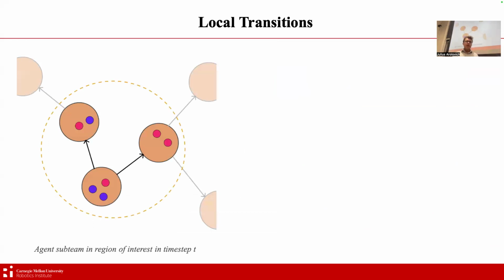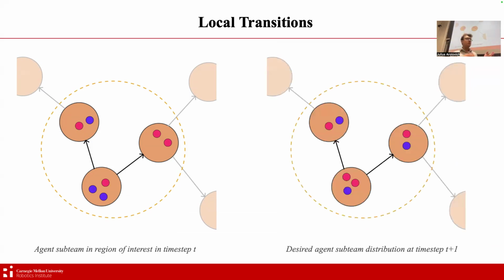Now, let's talk about this graphically and intuitively before we go into how this works on the back end. Given this region of interest and given two distinct types of agents, so given that we have this agent subteam formed in this region of interest at time step t, let's say that we run an optimization which each agent would be doing independently, and we find that this is the desired agent subteam distribution at time step t plus 1.